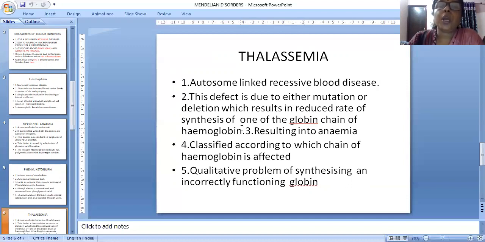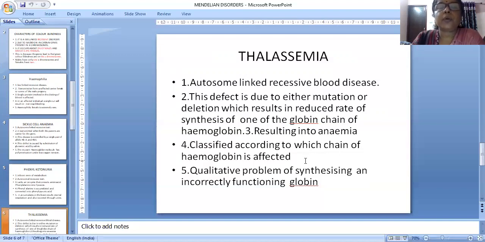This defect is due to either mutation or deletion, which results in a reduced rate of synthesis of one of the globin chains of hemoglobin. It results in anemia because of the lack of hemoglobin. If the hemoglobin rate is decreased in our body, the level of hemoglobin decreases, resulting in anemia. Anemia means lack of hemoglobin. It occurs because of this defect, which reduces the rate of synthesis of one of the globin chains.